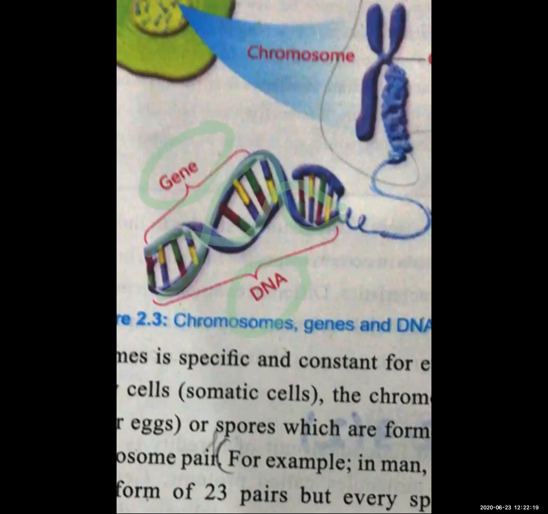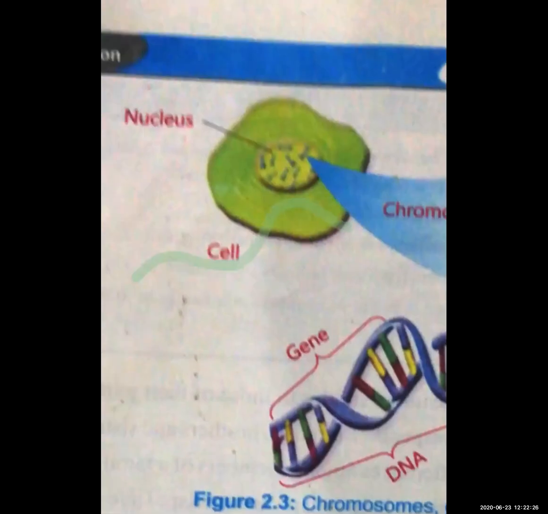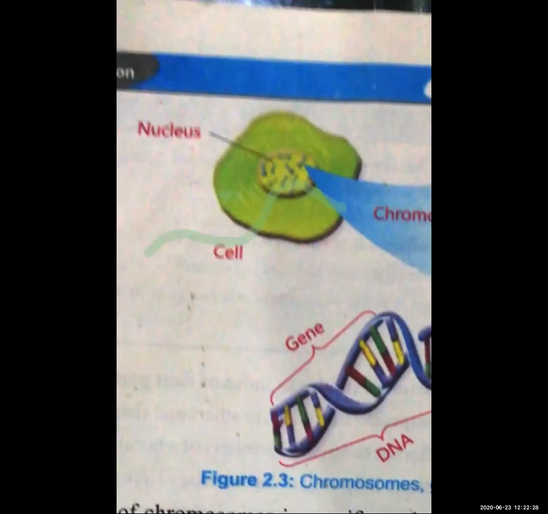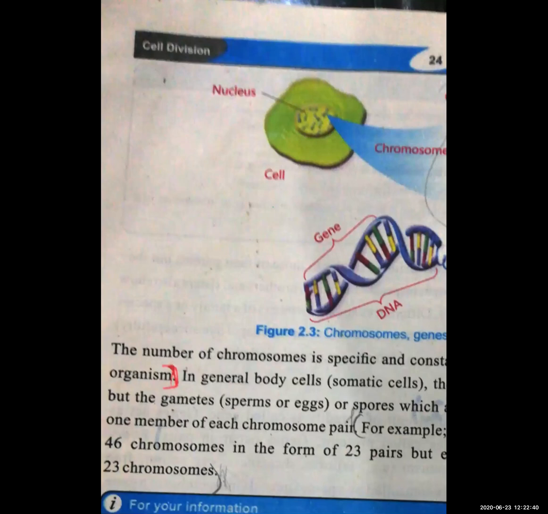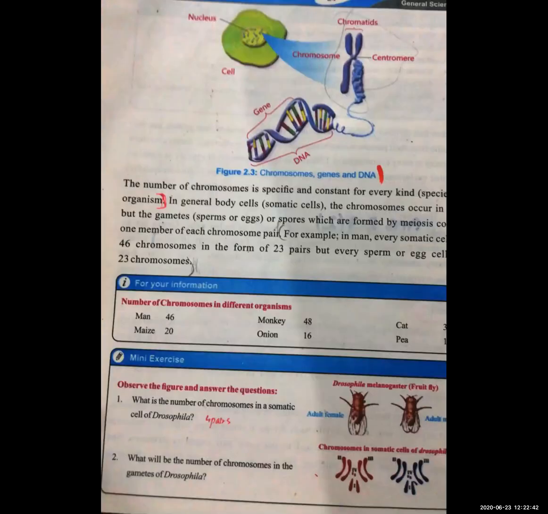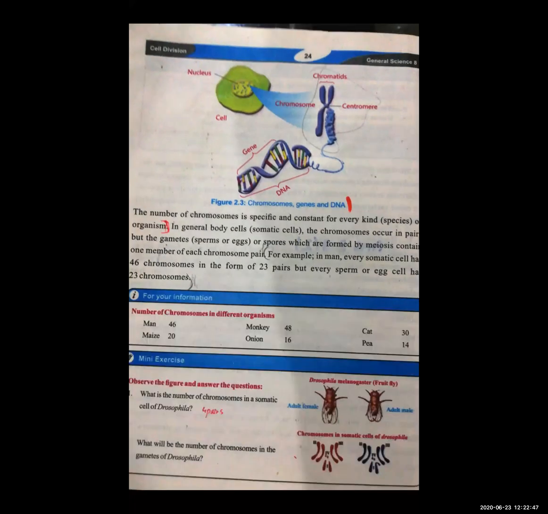So this structure is known as DNA. We will discuss this structure further in detail later. And this is a nucleus. You can see over here in the nucleus there is a nucleus, and then this is the whole cell. When its division is about to happen, then we are able to see the chromosome, and they are showing it right now. What did we discuss about the chromosome? A chromosome is a thread-like structure in which there are four thread-like structures present, known as chromatids, and they are joined by the centromere, right?